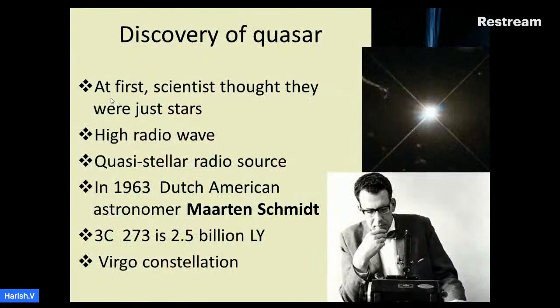Discovery of quasar. At first, scientists thought they were just stars. After they found they emit large amounts of radio waves, they named it as quasi-stellar radio source. In 1963, Dutch-American astronomer Martin Schmidt found the first quasar. The brightest quasar, 3C273, is 2.5 billion light years away from Earth. 3C273 is located in the constellation Virgo. This is the quasar 3C273.